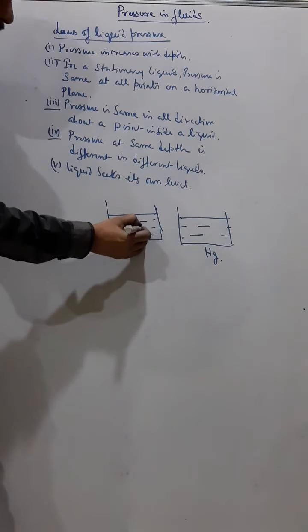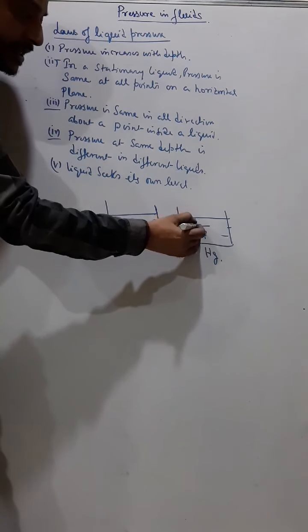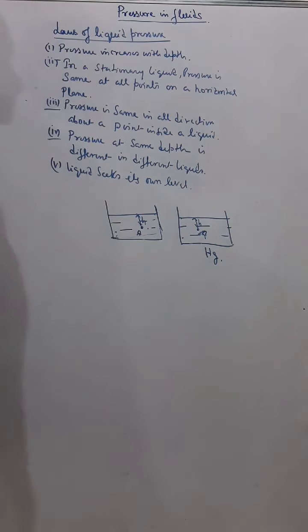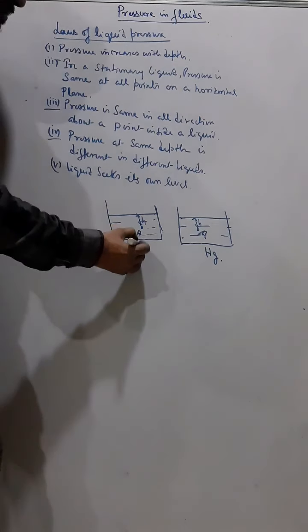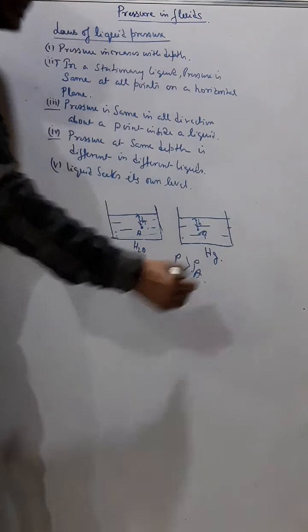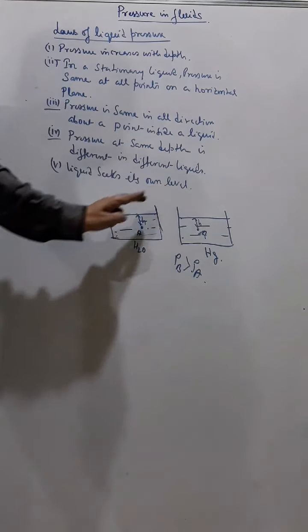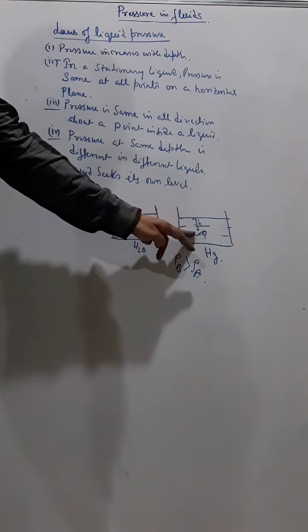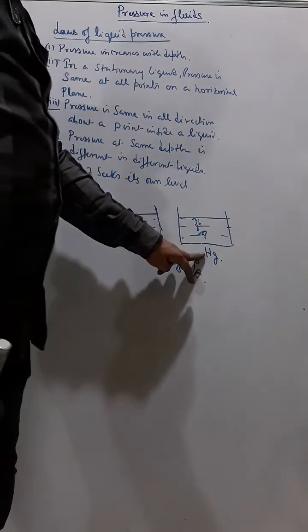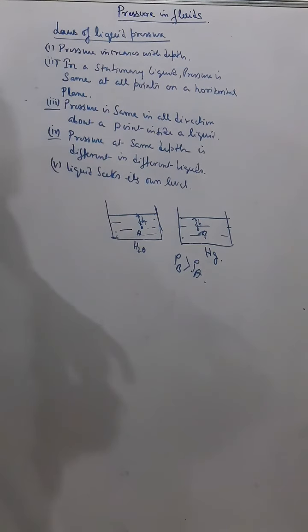And suppose this is a point A and this is point B. And the depth is same, H, same depth. But the pressure at B will be greater than pressure at A, although they are on the same depth. Since their densities are different, the pressure will be different. And liquid pressure increases with density. So since mercury is having a higher density, therefore the pressure in mercury at the same depth is higher, right?